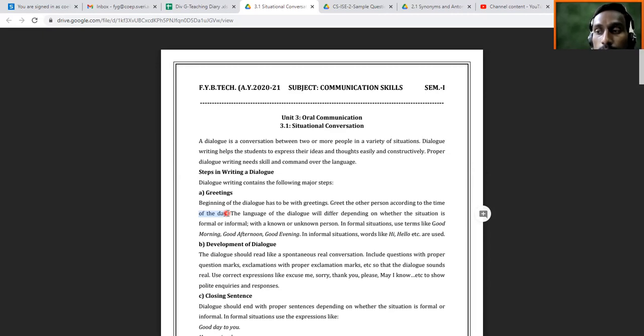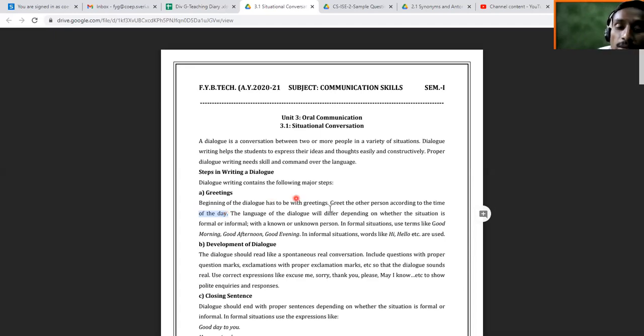When we meet, we have to say good evening, and when we are leaving, we have to say good night. Yes, exactly. If it is evening time and you are meeting, at the time of meeting you cannot say good night. As we greet with good evening, good afternoon, good morning, you cannot greet with good night. When you meet, at that time it will be good evening. And after your discussion is over and you want to take leave and go to your home, at that time you are going to say good night. Yes, you're right. So as per the time of the day, you are going to greet.